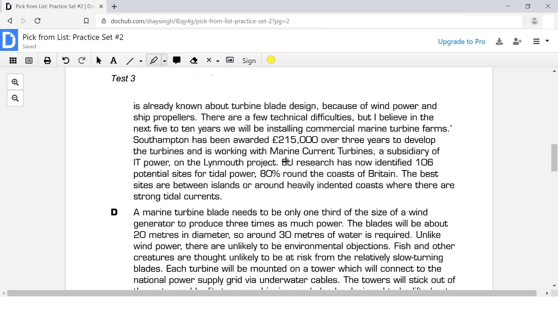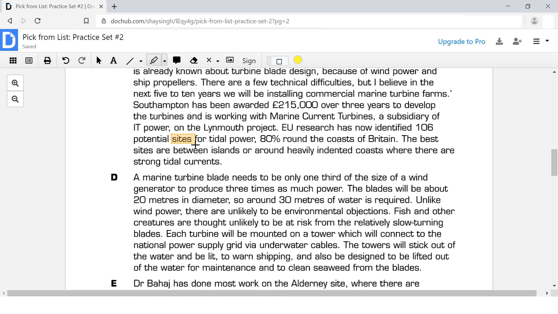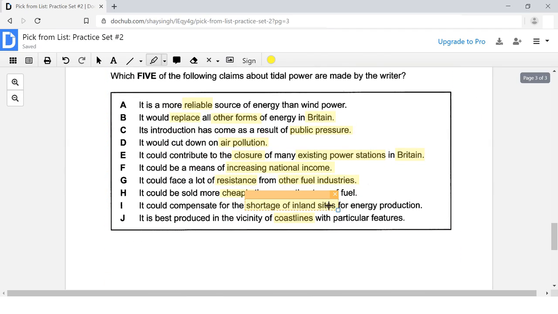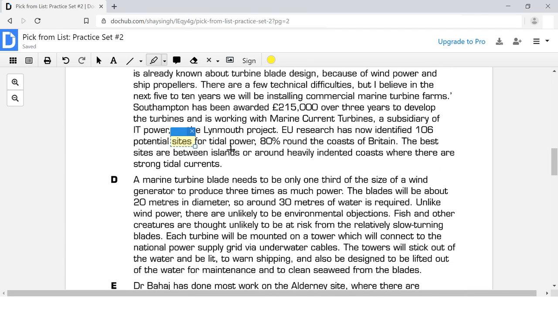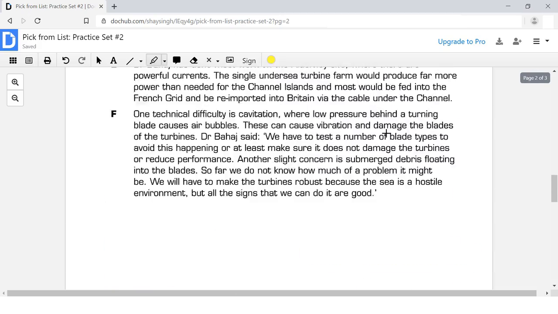Okay, let's see what else. Here it is talking about sites, potential sites. I'm not sure, but maybe this could be useful because I remember that here it is talking about inland sites. That could be useful. Here it says islands, and here it says coasts. So those are synonym words for coastline. Remember that? Down here it says coastlines. So that is synonym language.